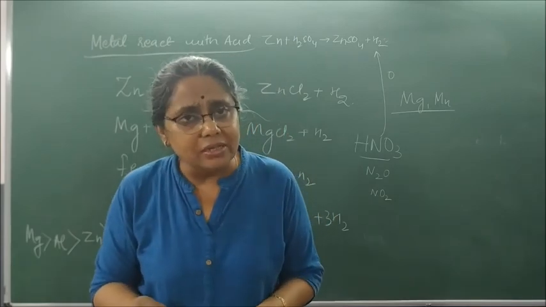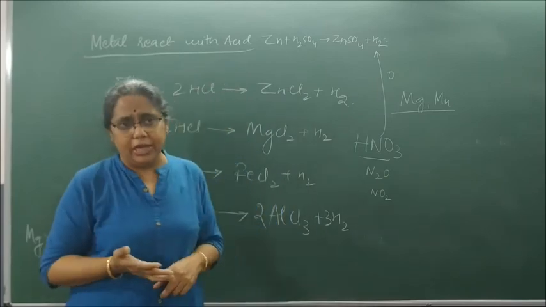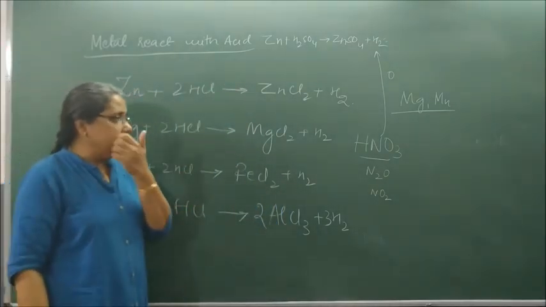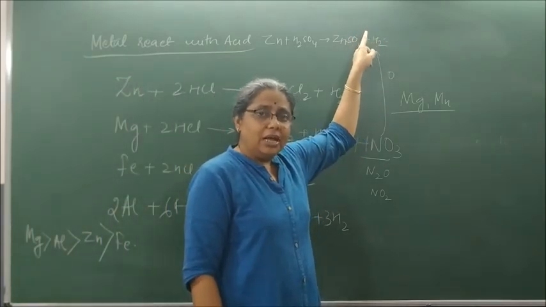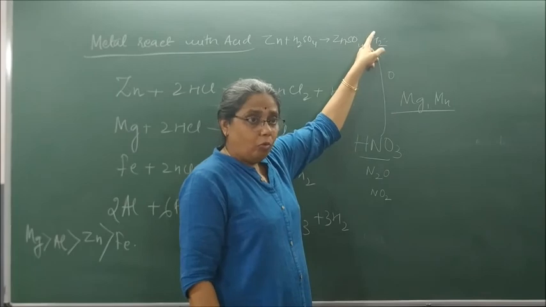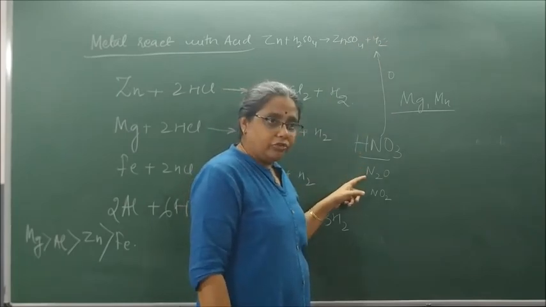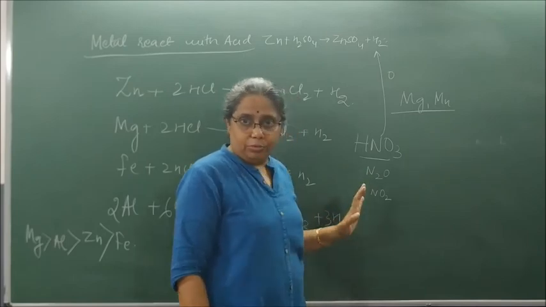Then we said metals react with acid to form metal salts and liberate hydrogen gas. We should never use nitric acid because nitric acid, being a strong oxidizing agent, oxidizes the hydrogen formed into water and itself gets reduced to oxides of nitrogen such as N2O, NO and NO2.